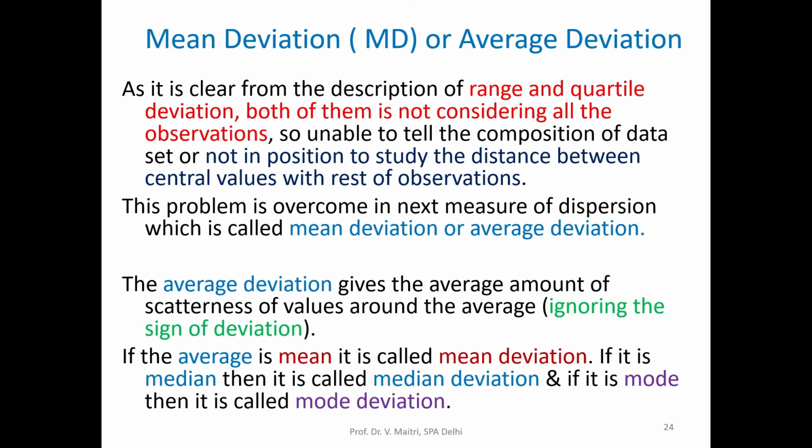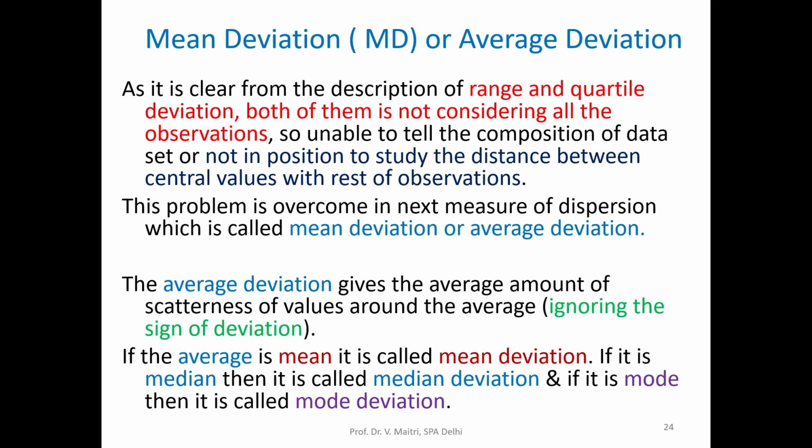How can they comment on that? This type of problem we can overcome by using another measure of dispersion known as mean deviation or average deviation, denoted by MD.